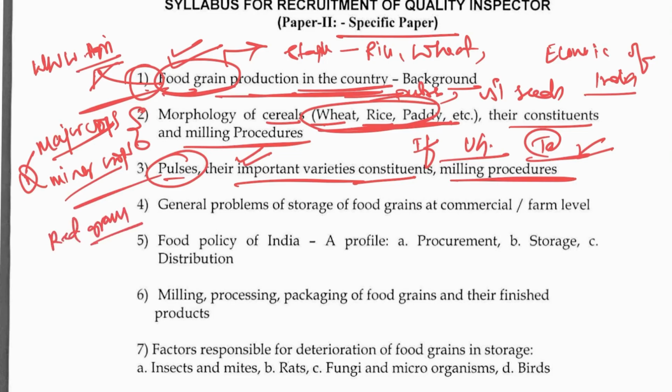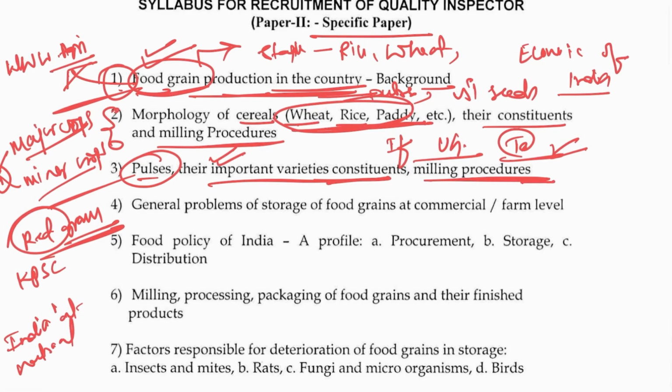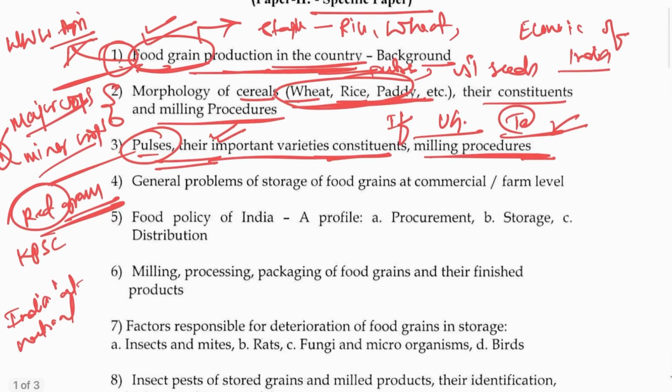Since this exam is conducted by KPSC for Karnataka, remember that red gram is very important. Remember their production at the India level and also at the national level. Also important are the varieties, constituents and milling process. This information you will also get from the Tamil Nadu books, which you can easily access.